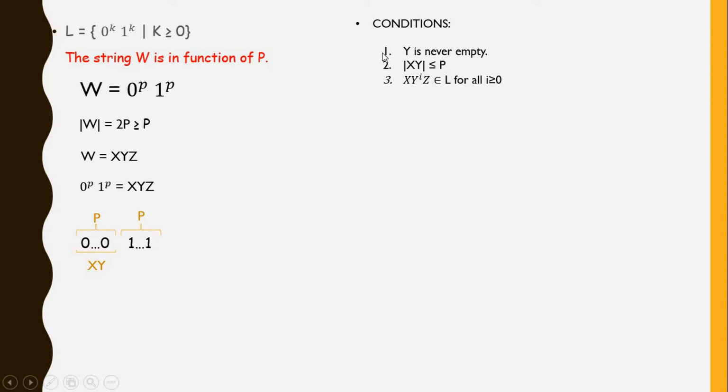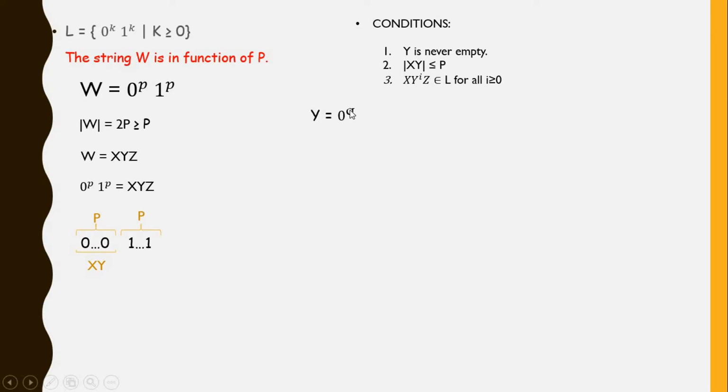Now, let's use the first condition. Y is never empty. It means that the Y part must have at least one zero in this case. And at the same time, Y is at most P because of the second condition. So there is a range, there is an interval for the Y part, okay? Now, to generalize this idea, I'm gonna make the Y part consist of alpha zeros, okay?